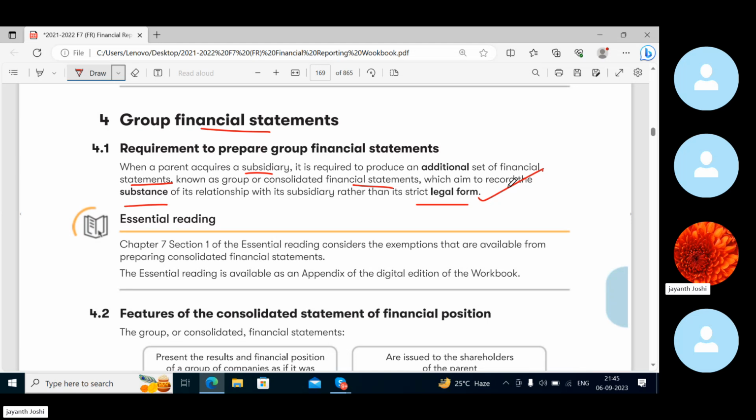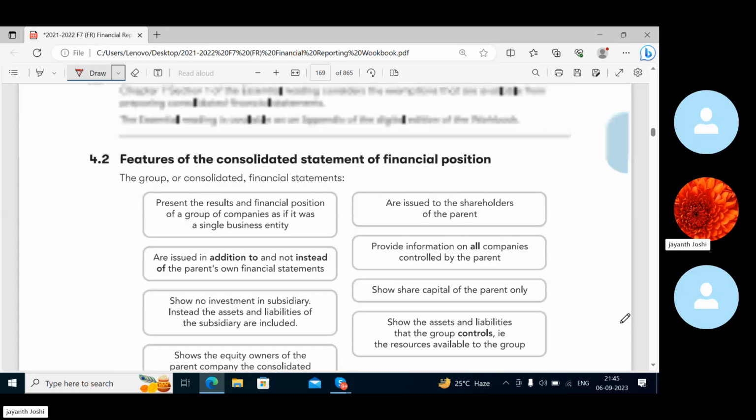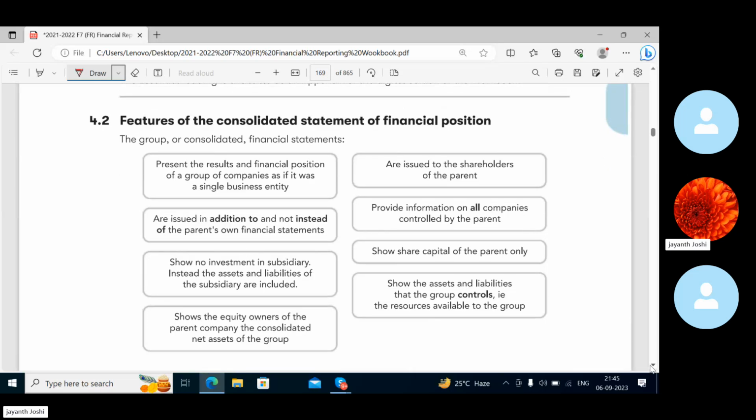At times, there can be a partial acquisition as well. Since it is an investment of A, substance is given more importance because economic benefits will be derived from the subsidiary company, rather than the legal form. As we are studying accounting, we will give more importance to substance rather than legal form.